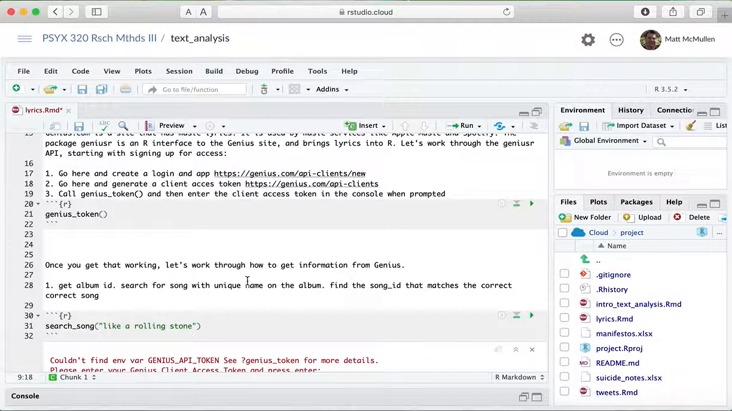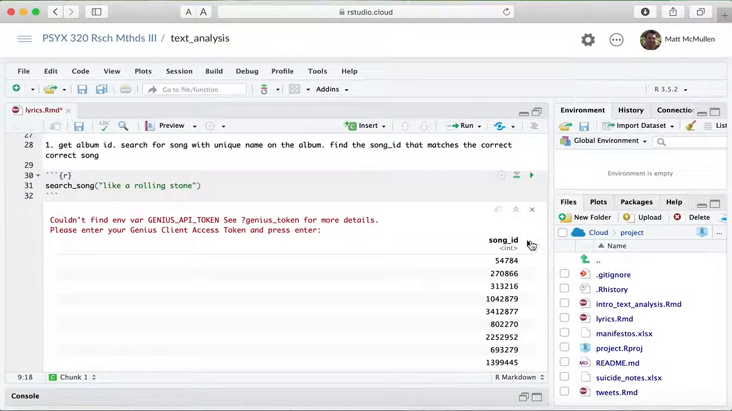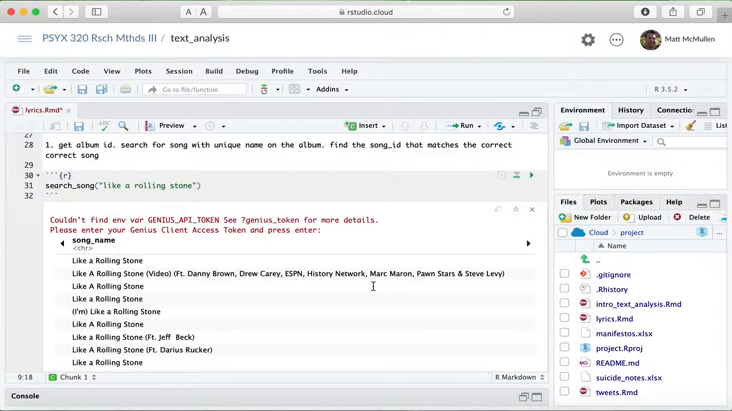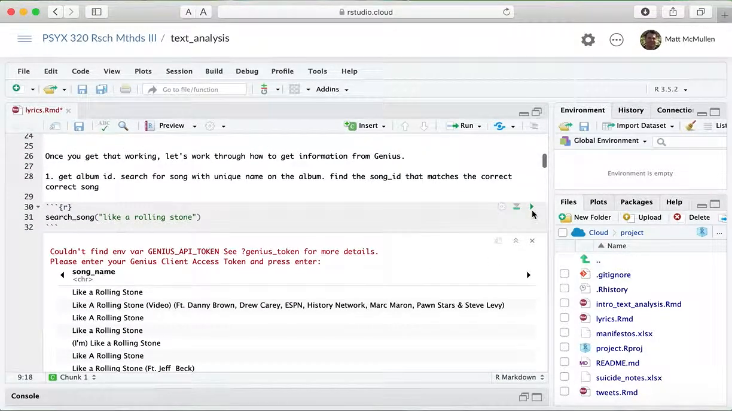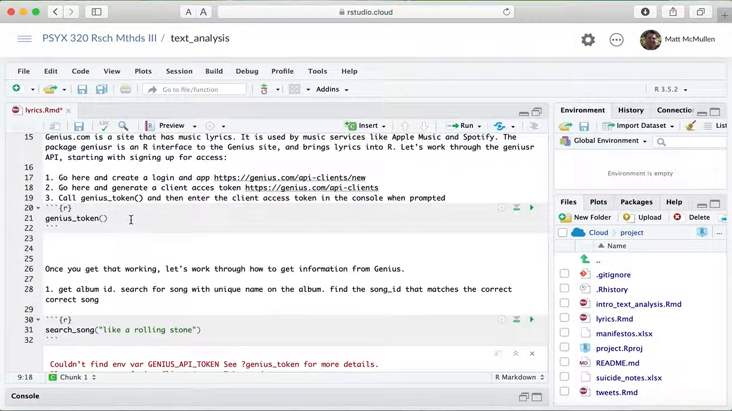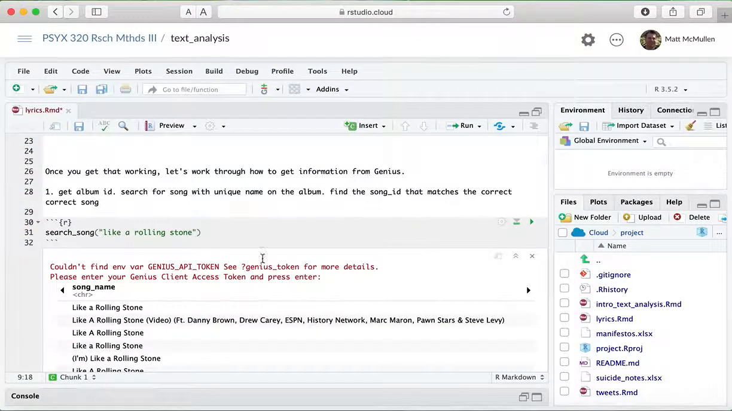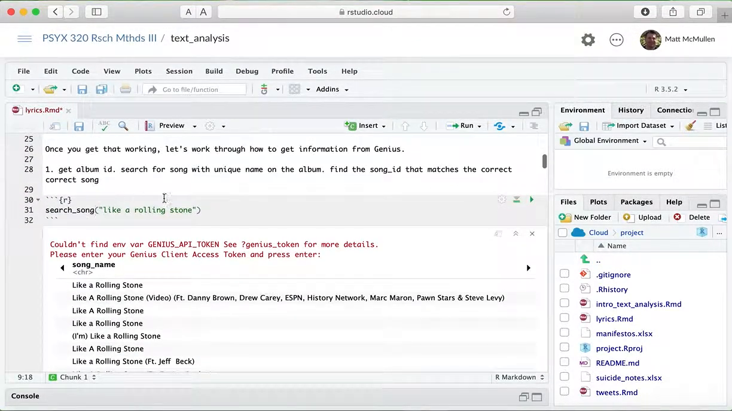Okay, so now I'm back, and I'm going to try this again. It's kind of funny because it actually looks like it did give me the information. So when you run this and get that token, it'll appear down here, and I exited out so I wouldn't show it. But once you do that, it should run this stuff for you.